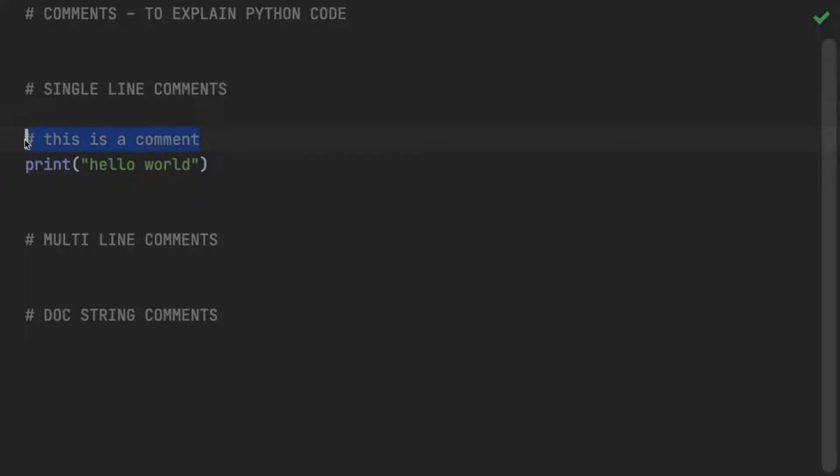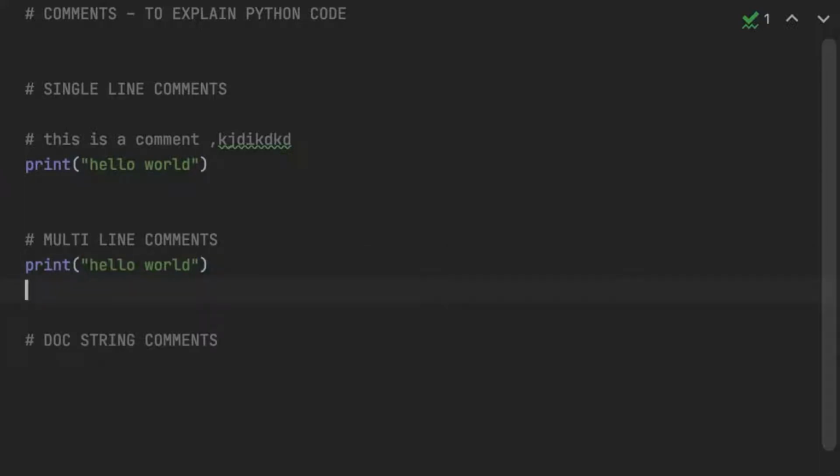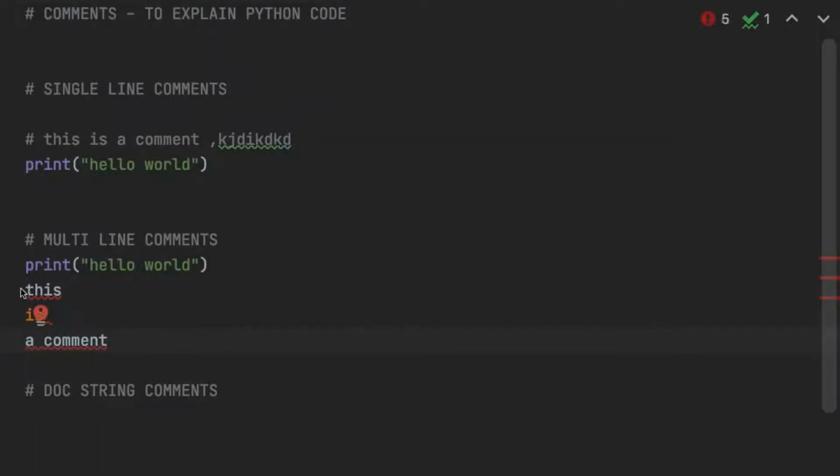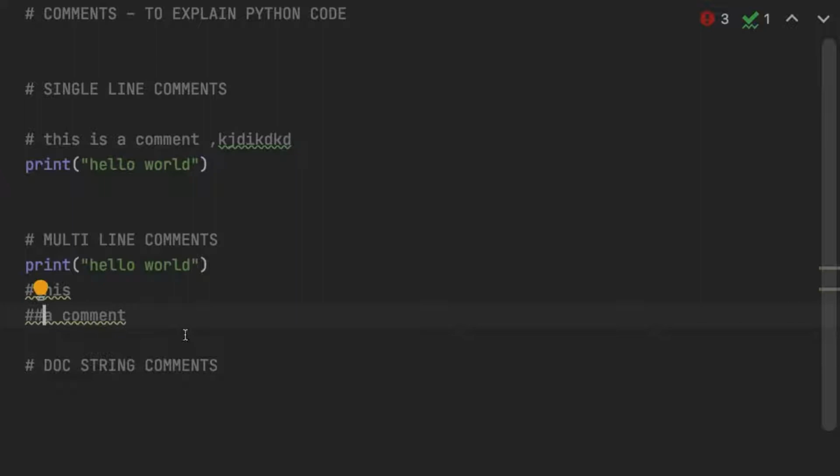So this will explain what this statement is. You can write as much as you want, it doesn't matter. If you wanted to write multi-line comments also, you can write like that. For example, I have a code like that. I wanted to write multi-line comments here. Where it says a comment, all you need to do is put the hash in front of each line.